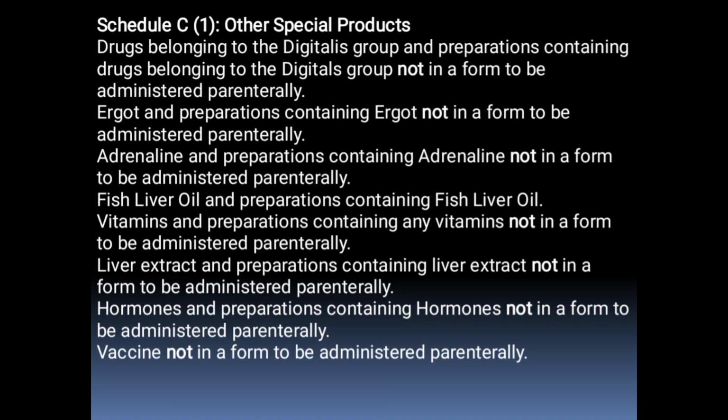In Schedule C, products which are intended for parenteral use, that is for injection, are given, and in Schedule C1 the products which are not in the form to be administered parenterally are included. So for example, digitalis products, ergot and preparations containing ergot, not in a form to be administered parenterally. In each and every preparation they are not in a form that can be administered parenterally.